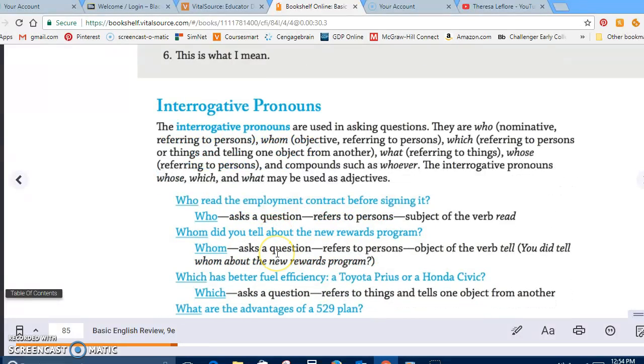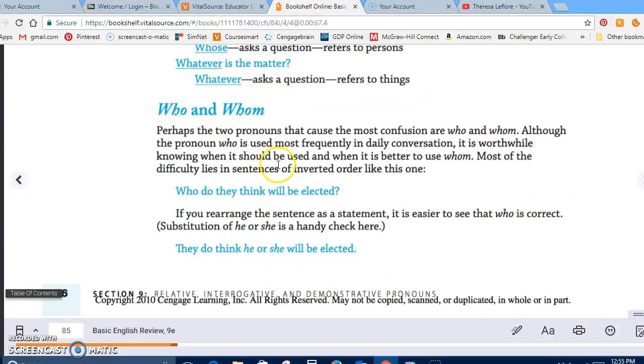The next thing we're talking about are interrogative pronouns, and interrogative pronouns are used to ask questions. Who read the employment contract before signing it? It starts a sentence, and it's asking a question, which makes it interrogative. Whom did you tell about the new rewards program? Whom asks the question. Who and whom are probably very confusing to some people. Most of the time we're going to use who. That's what everyday conversation uses, but we're going to learn the proper way to do this and which one to use, who or whom.